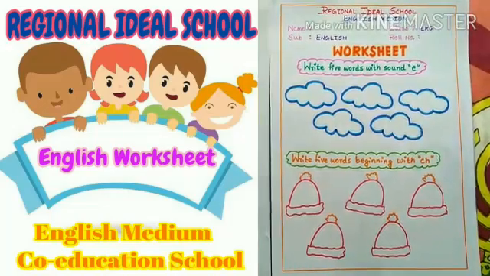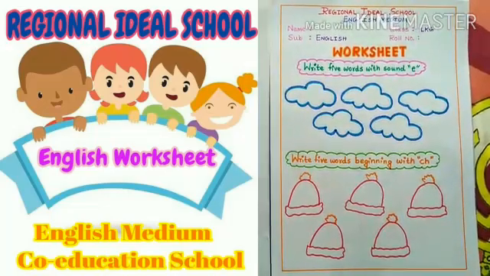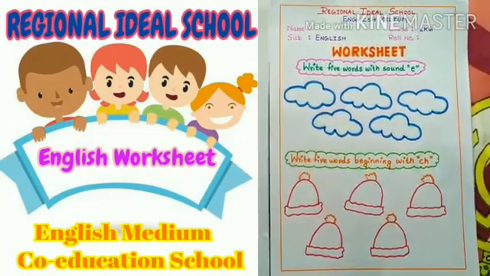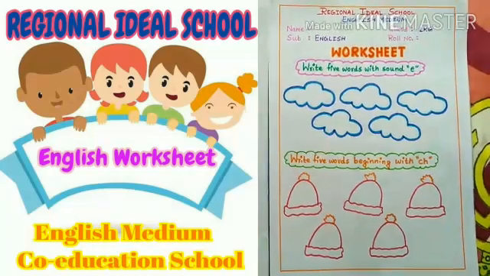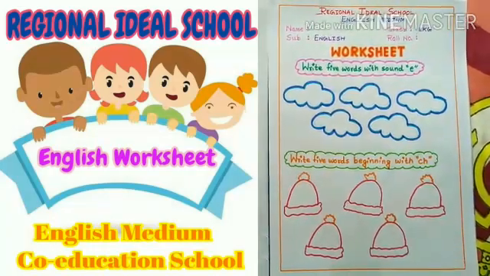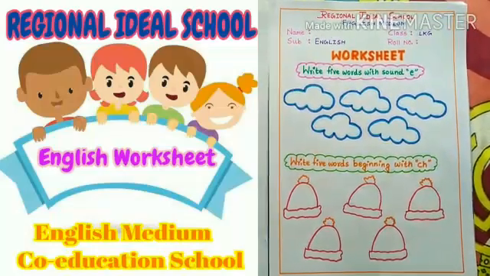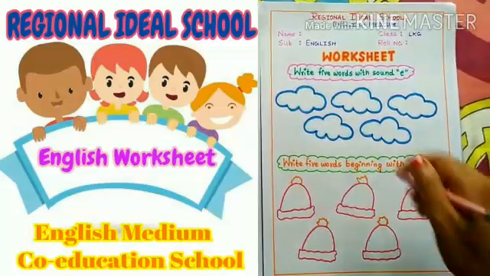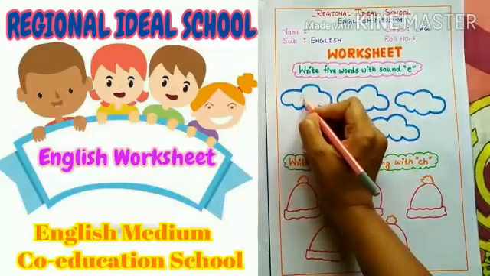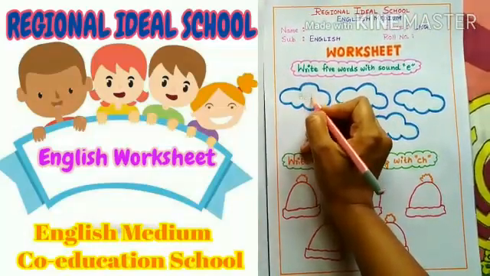Students, on the first page, we have our first topic: you have to write 5 words with sound E. So students, tell me, what are the 5 words with sound E? B, E, D, bed.